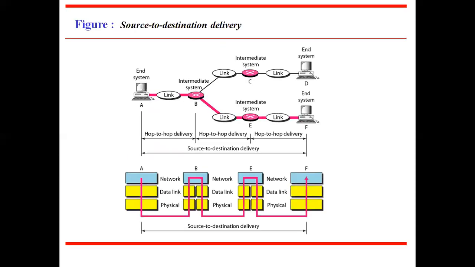Now look at the screen. It shows an example of how source to destination delivery is functioning. In the network, A, D, F are end systems and B, C, D are routers. When a message is destined to E from A, the message will be going through A, B, E and F. But the ultimate source and destination are A and F.